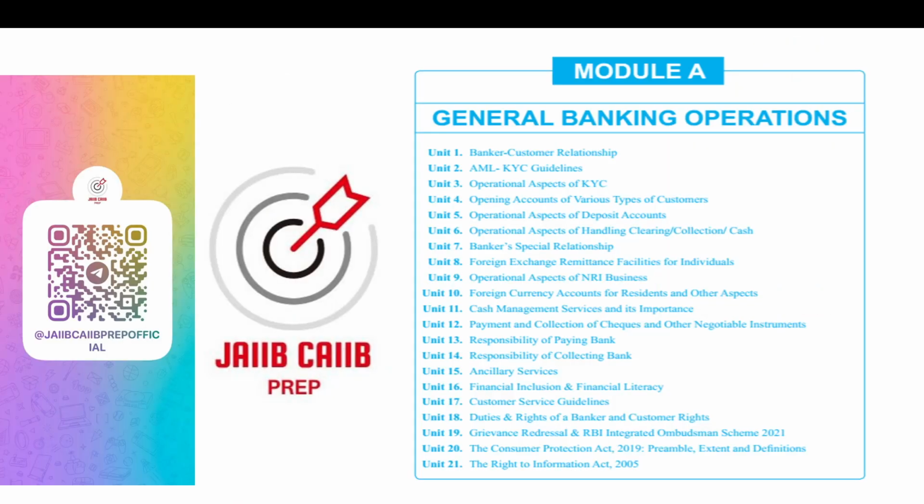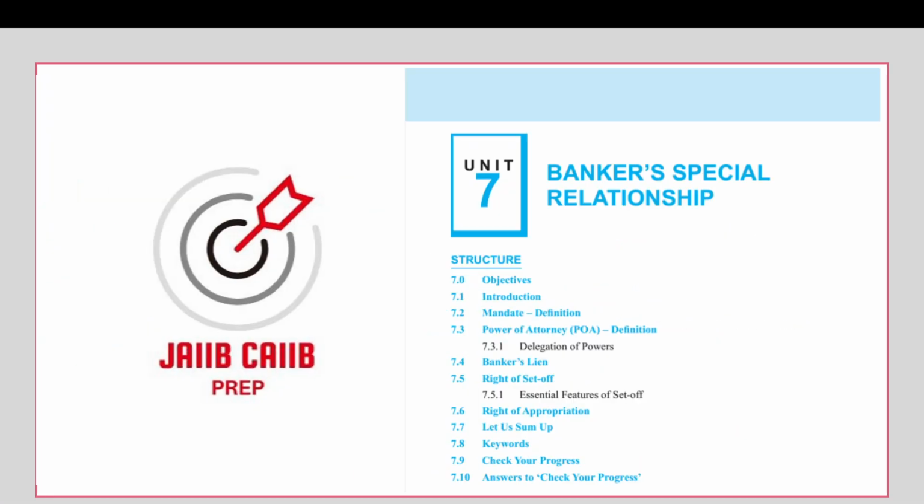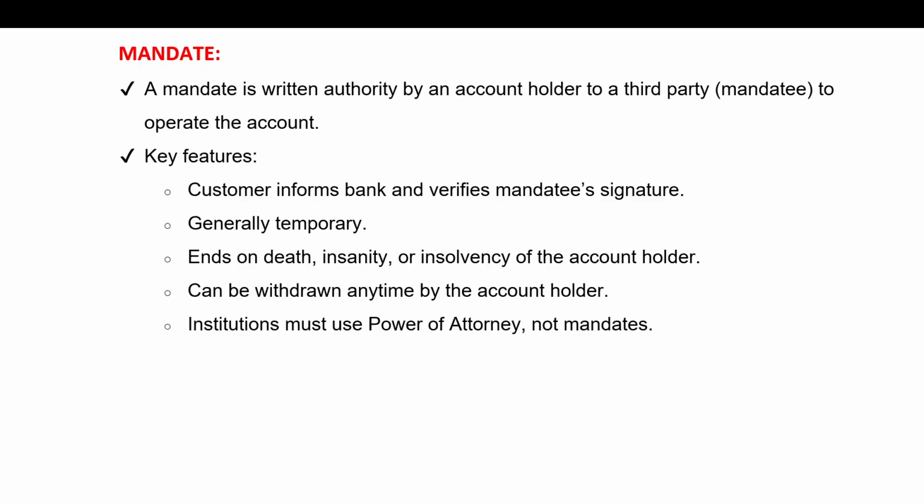In today's video, we'll discuss unit number 7, Banker Special Relationship. In this unit, we'll discuss what is a mandate, what is a power of attorney, banker's lien, right of set off, right of appropriation, and then we'll practice some questions. So without further ado, let's start our video.